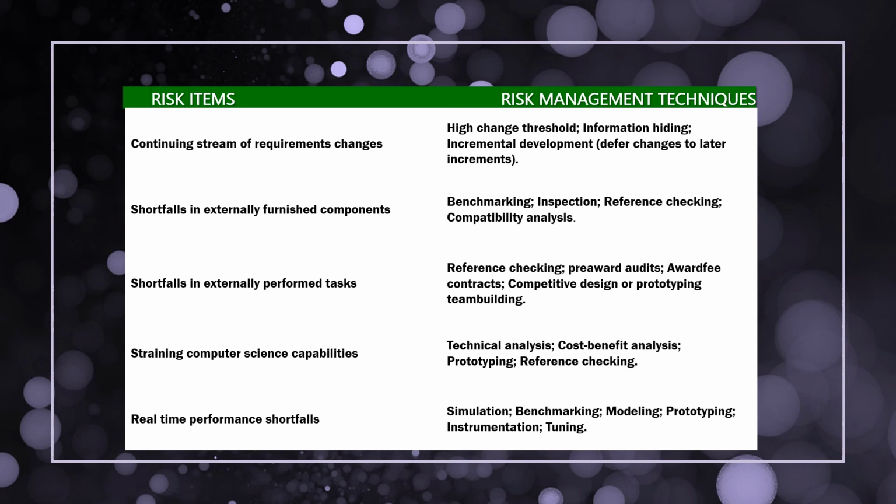Another risk is shortfall in externally performed tasks. The technique we can use is reference checking, pre-award audits or award fee contracts, competitive design or prototyping, and team building. Risk item number 9 is straining computer science capabilities. The techniques for this are technical analysis, cost benefit analysis, reference checking, or prototyping. We can use these for avoiding that risk.